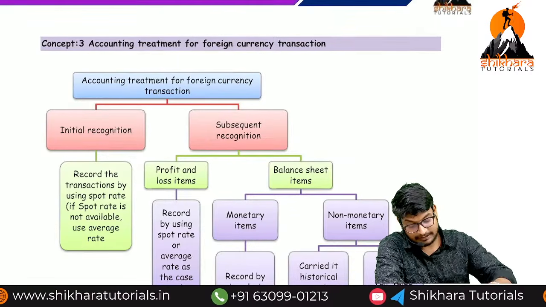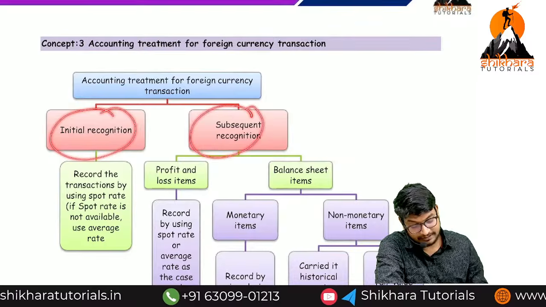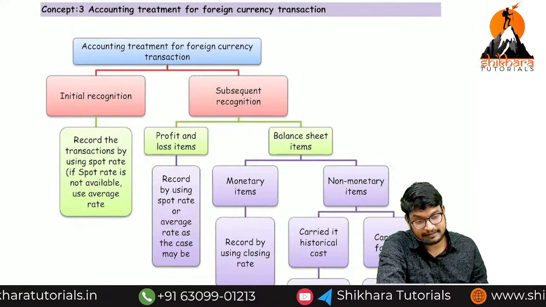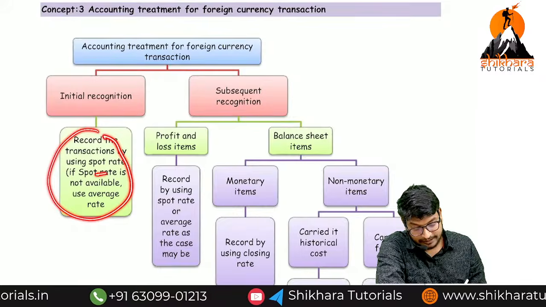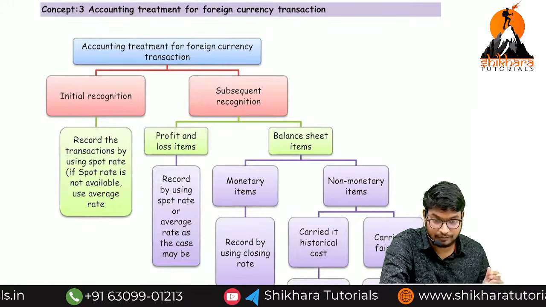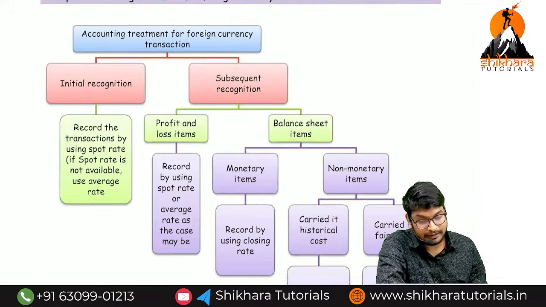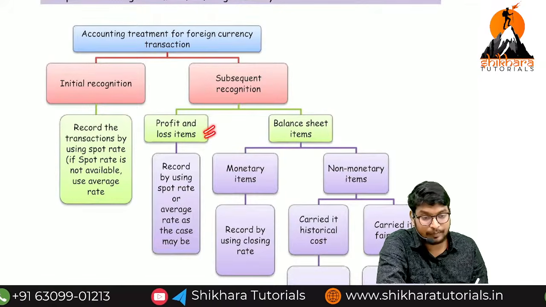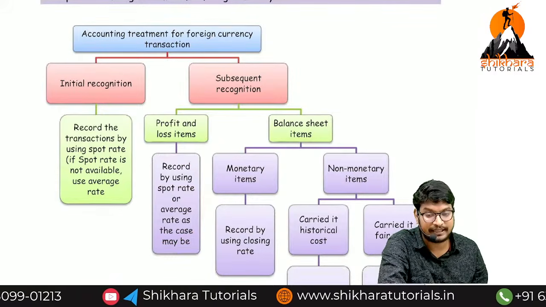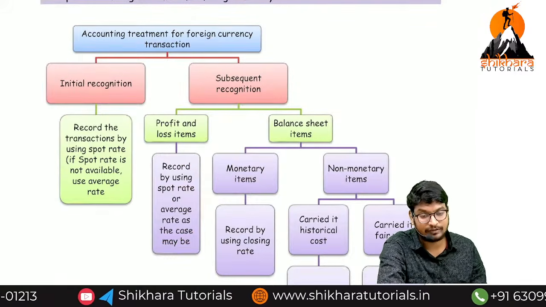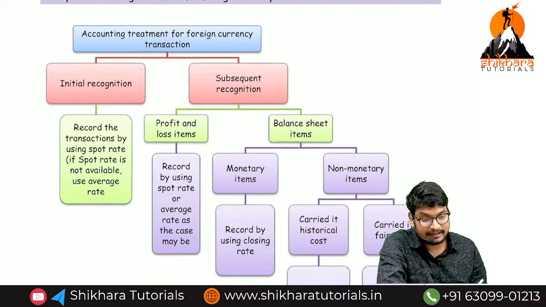We have two types of recognition: initial recognition and subsequent recognition. At the time of initial recognition, we recognize at the spot rate or average rate, as the case may be. In subsequent recognition, when it is a profit and loss item, we recognize at the same value taken at initial recognition, the spot rate or average rate as the case may be.